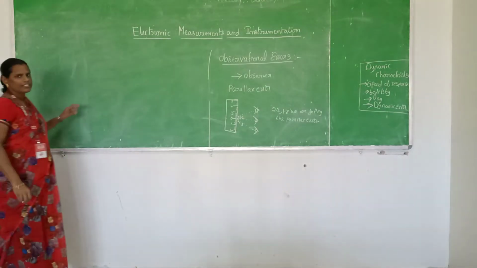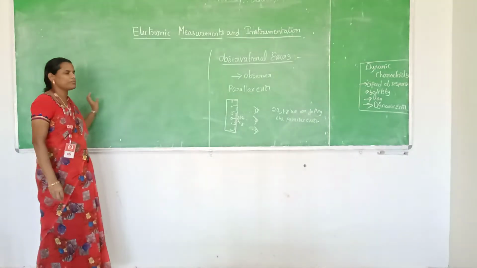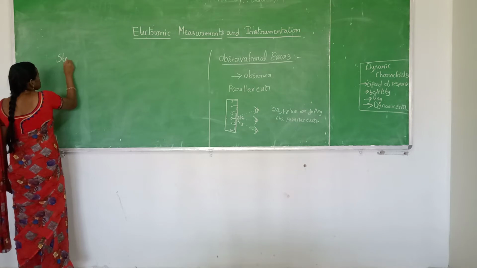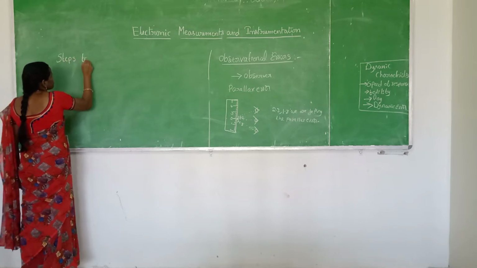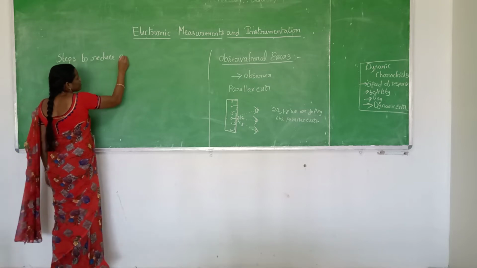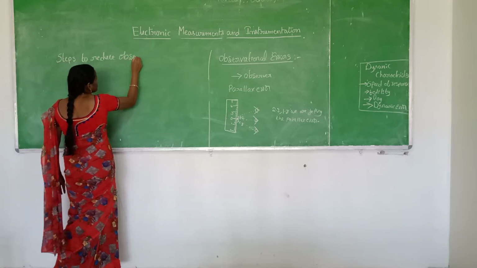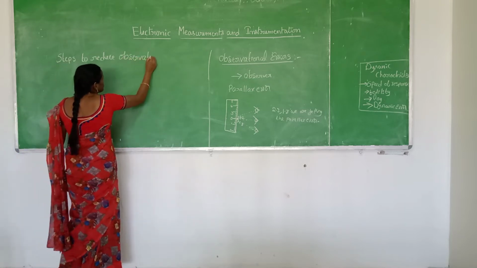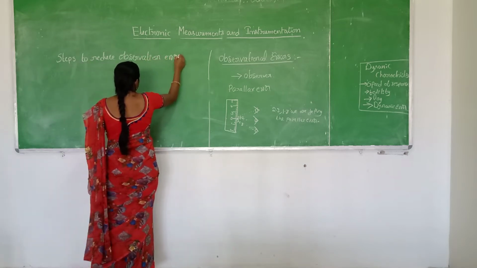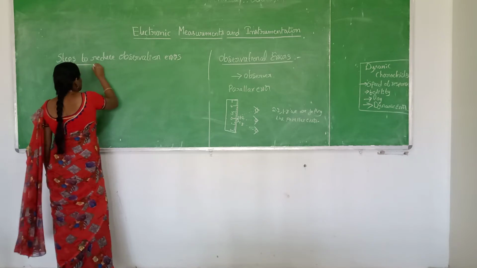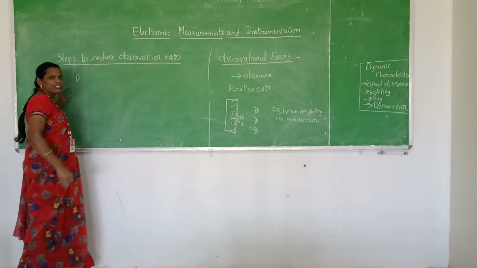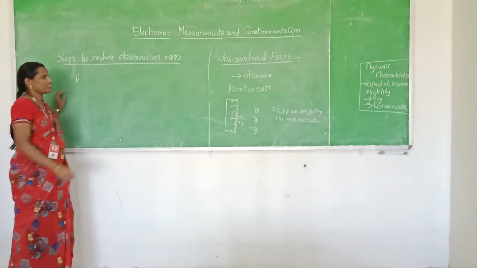So these observation errors can be eliminated in two ways. The steps to reduce observation errors: the first one is to use a digital display.